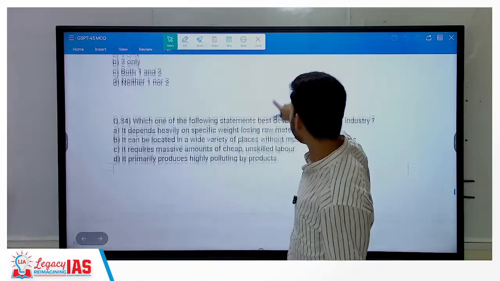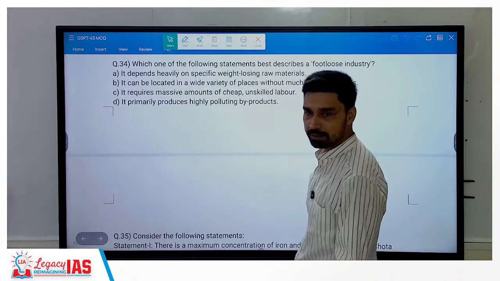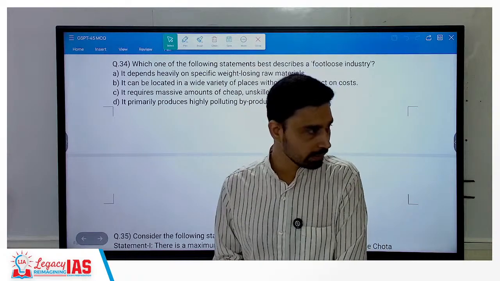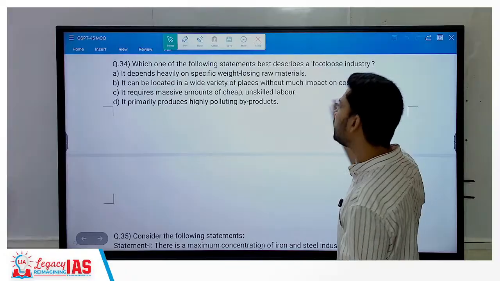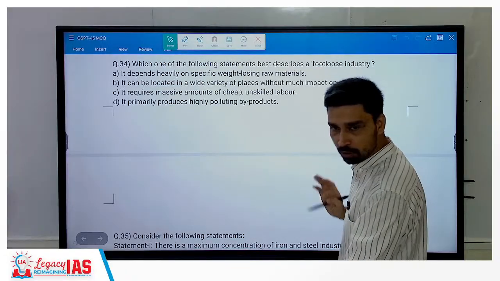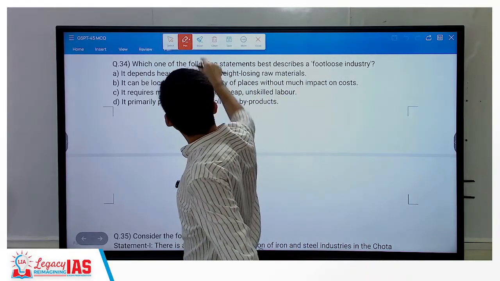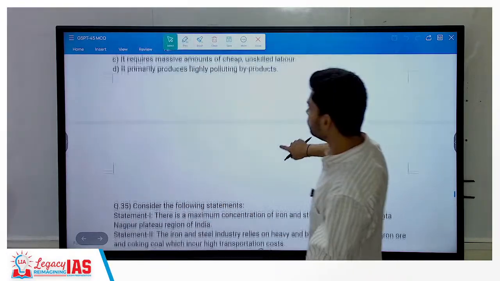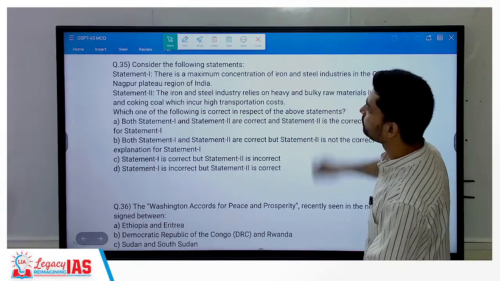Then which of the following statements best describes a footloose industry? What is a footloose industry? It does not depend on a particular raw material. That means it can be located in a wide variety of places without much impact on cost. Not raw material dependent. B. B is the right option. Electronics industry is an example of it.